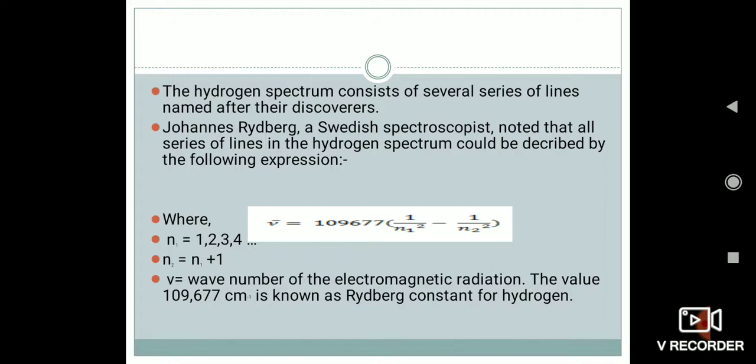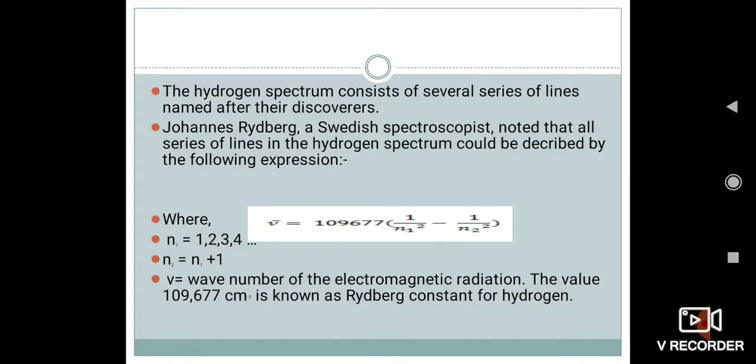Johannes Rydberg, a Swedish spectroscopist, noted that all series of lines in the hydrogen spectrum could be described by one expression, combining all of them.